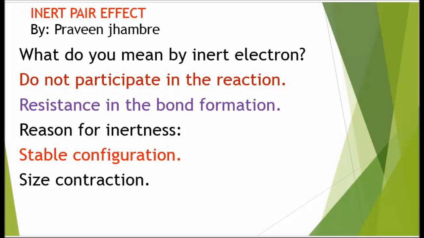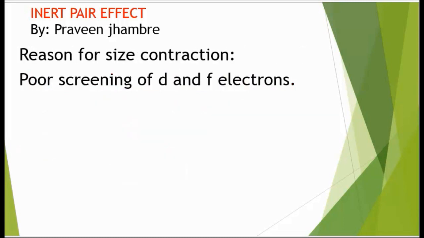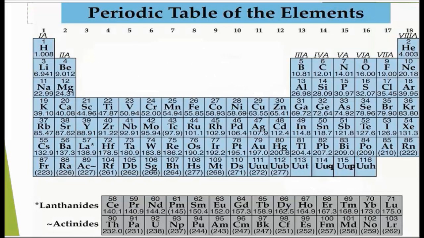And the second reason for the inertness of an electron is size contraction. Size contraction is due to poor screening of d and f. Each element of the periodic table has inert electrons. Although the inertness of electrons varies, valence electrons of the noble gases are more inert due to stable configuration.